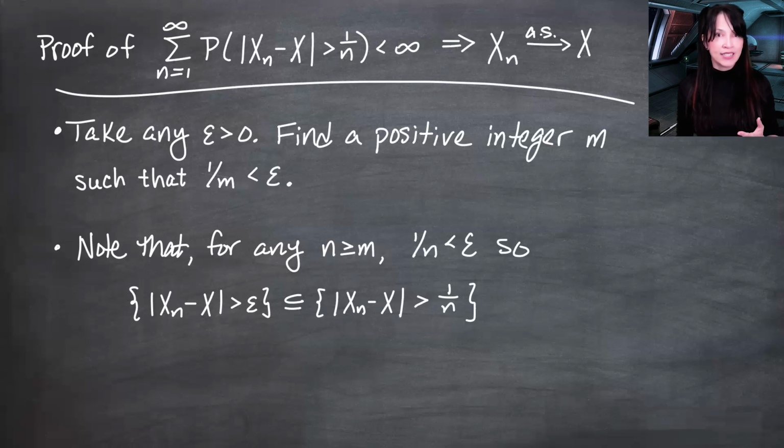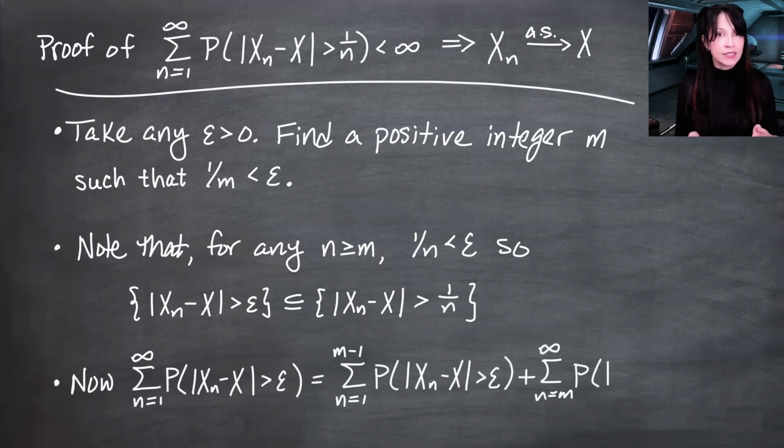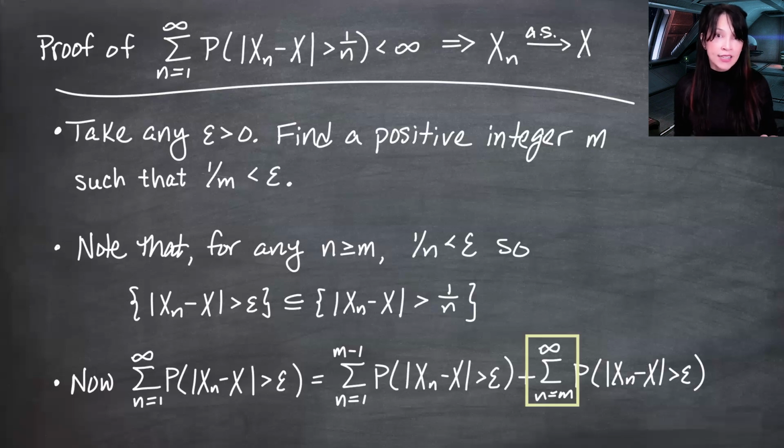So to help fix this in what is ultimately going to be our final statement, I'm going to consider the sum as n goes from 1 to infinity of the probability that the absolute value of xn minus x is greater than epsilon. And I'm going to rewrite this as a sum as n goes from 1 only up to this m minus 1 plus the rest of the sum. So I've done nothing here but cut this sum up into two sums. For the second sum, I'm considering only n's that are greater than m, which means 1 over n is less than 1 over m is less than epsilon.